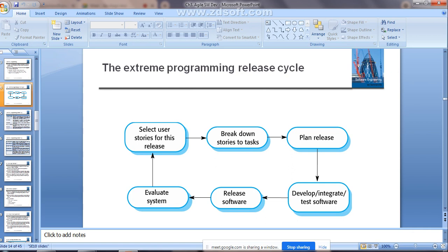Now, how all these points work, we are going to study by taking one example. How exactly the extreme programming release cycle works, and which different things you are going to consider within extreme programming, we are going to study in today's class. Getting the thing, guys?